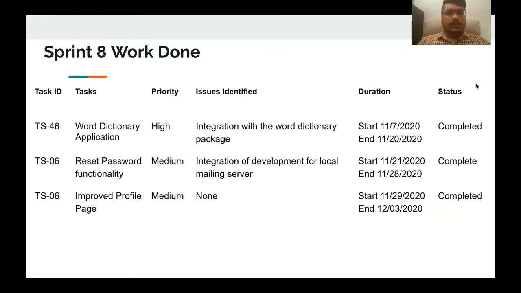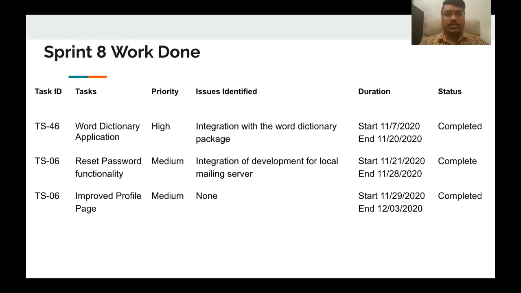So sprint 8 work done. So we have task IDs, tasks, priorities, issues identified, and durations we took to complete it. So the first task we did is the word dictionary application. It was in the higher priority. And the issue we identified is integration with the word dictionary package, and the status is now complete. The second one is reset password functionality.